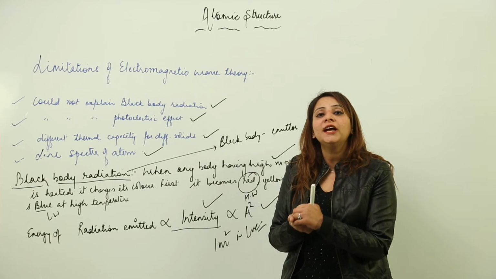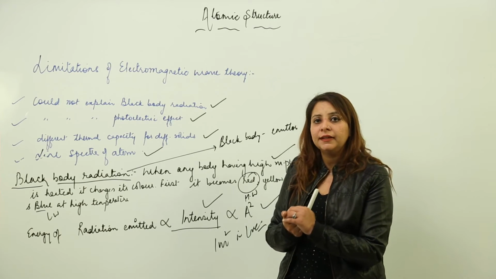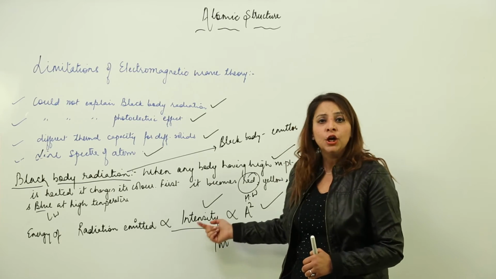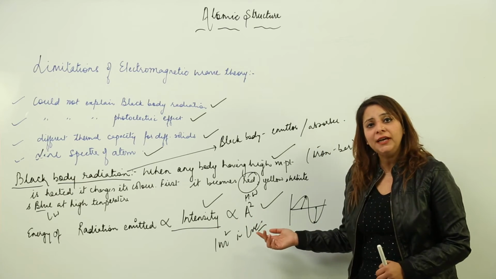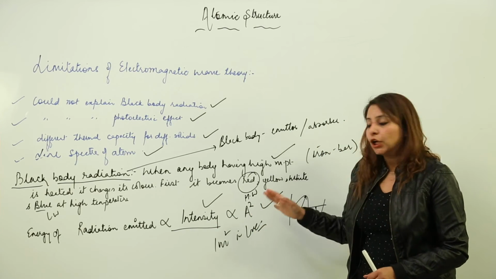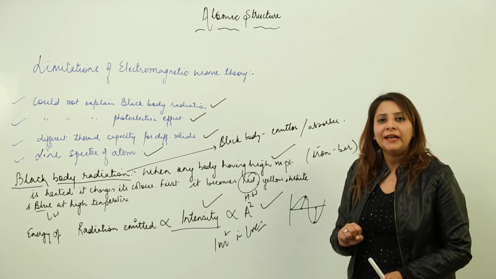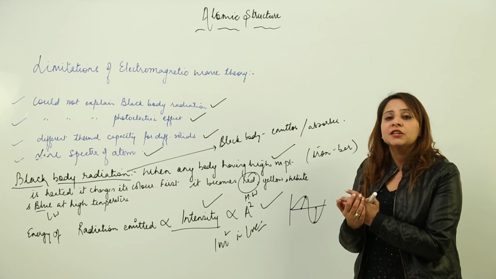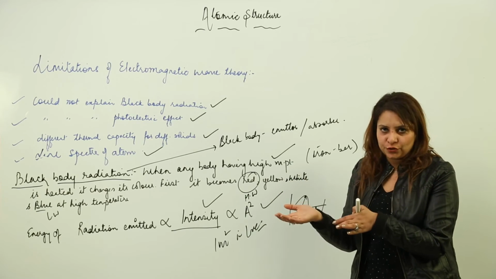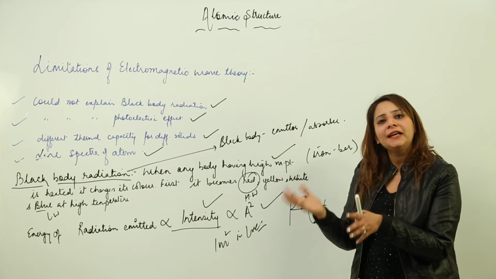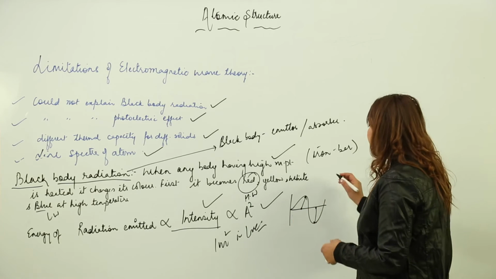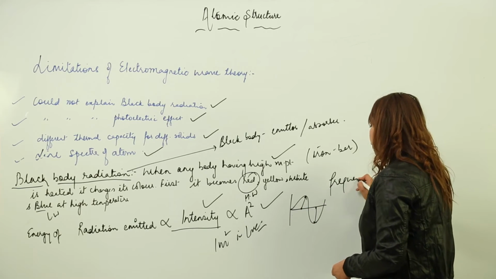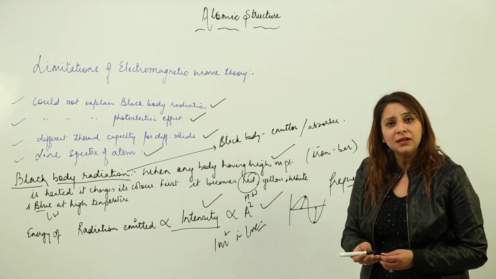So if we talk about the energy emitted through a radiation, then the energy depends upon the intensity, which in turn depends upon the square of the amplitude. So this we have seen. As the energy depends upon intensity, that means when you are continuing heating any object, the intensity might change. The energy is changing, that means the intensity might change, but the frequency should not change. The frequency should remain the same.